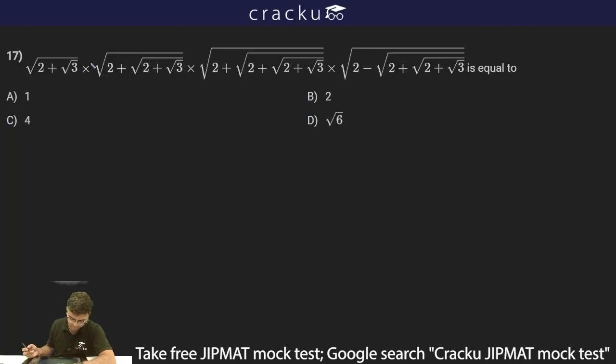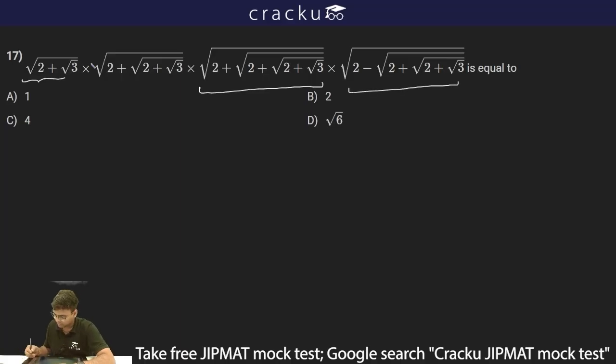The next question we have to again simplify. This is root 2 plus root 3, under root of 2 plus under root 3, then multiplied by under root of 2 plus under root of 2 plus under root of 3, multiplied by this number and this number. So what we'll do, first of all, I'll take only these two parts.